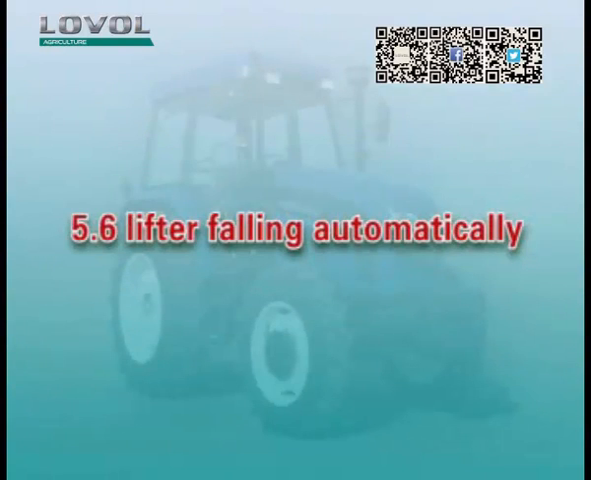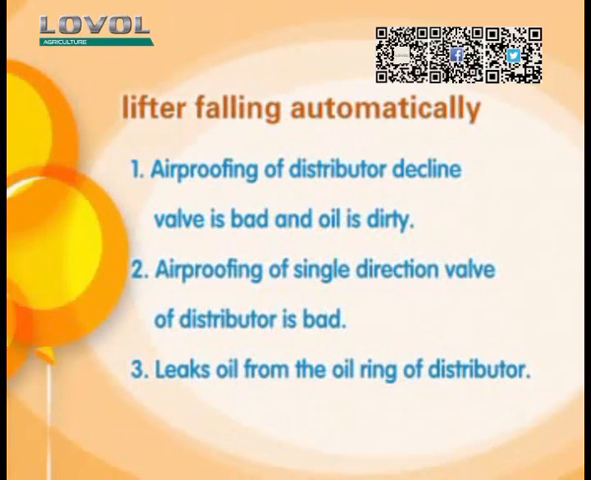6. Lifter falling automatically. 1. Airproofing of distributor decline valve is bad and oil is dirty. 2. Airproofing of single direction valve of distributor is bad. 3. Leaks oil from the oil ring of distributor.